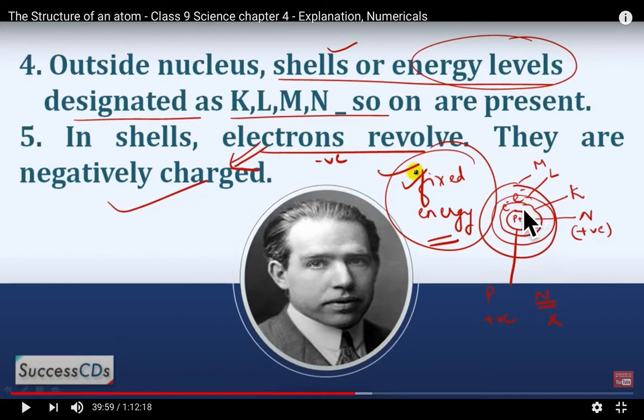Otherwise, it has fixed energy and will keep on revolving in the same orbit and not fall into the nucleus, just as our planets revolve in fixed orbits and do not strike other planets or fall into the center, such as the sun.